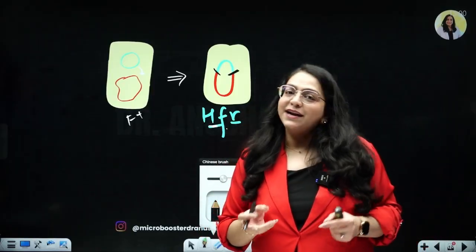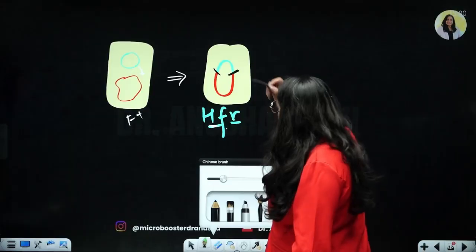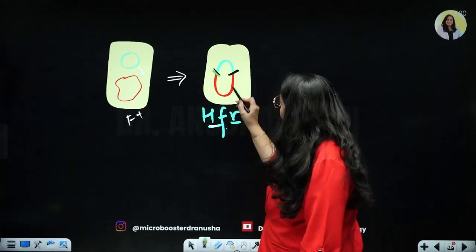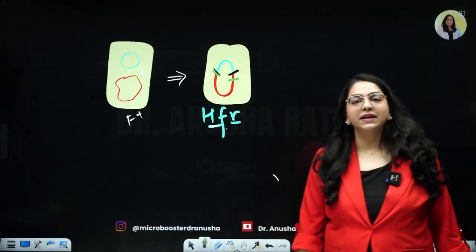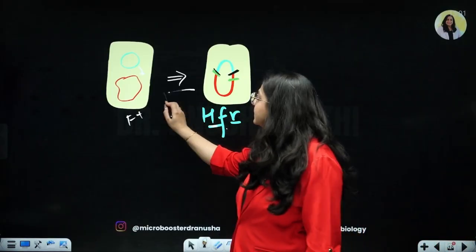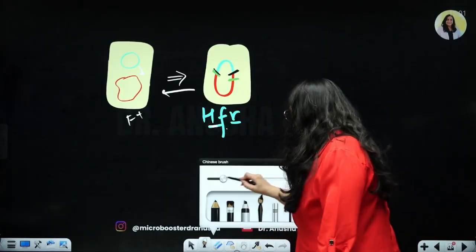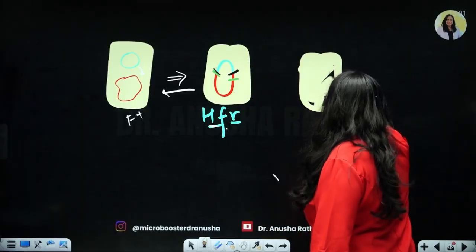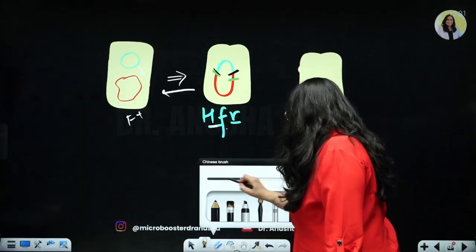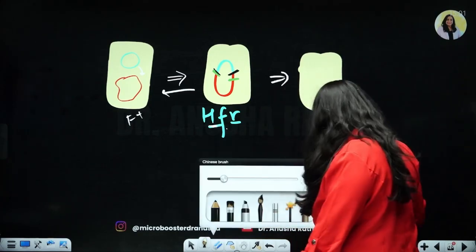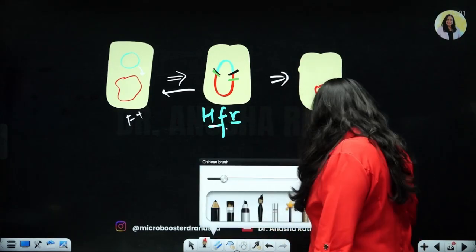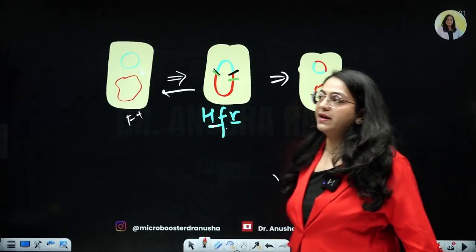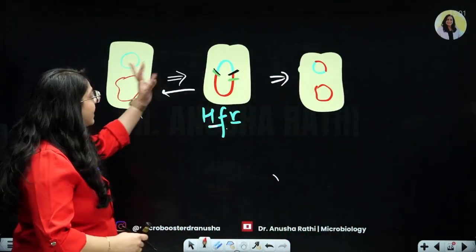But God decides that no, that is not how it's going to happen. You will actually break off from this point only. So while this process should have just simply reversed, instead of simply reversing, what ends up becoming is this cell with a little bit shortened original bacterial chromosome, and the plasmid now has a little portion of the bacterial chromosome in itself. Right? So the shape of the plasmid has changed a little bit.